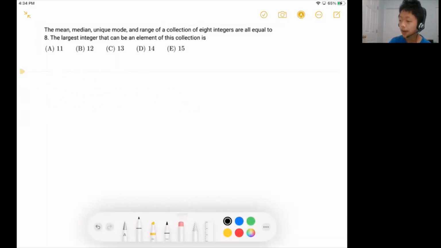We know we have 8 integers: 1, 2, 3, 4, 5, 6, 7, 8. So let's say you have 8 blanks, and these 8 blanks represent your integers. You know that the mean, median, unique mode, and the range are all equal to 8. Remember that when we have an even number of numbers, the median is the average of the two middle numbers.